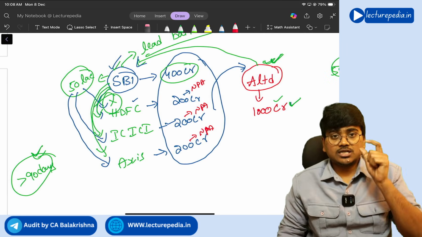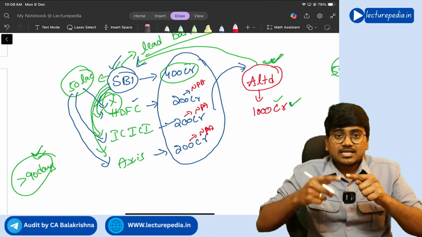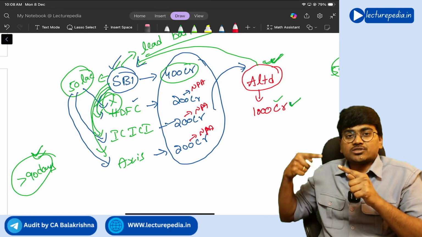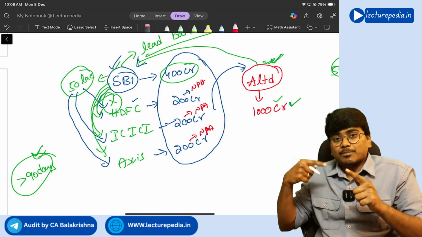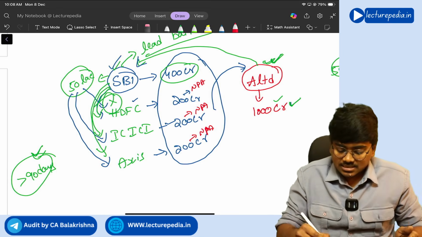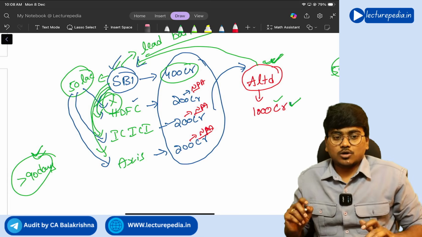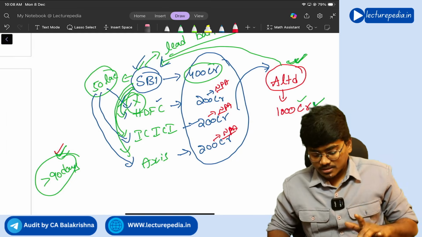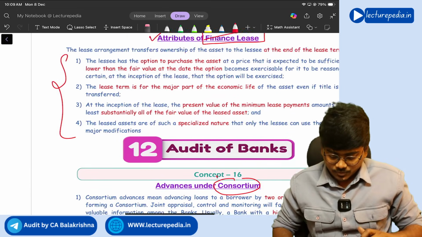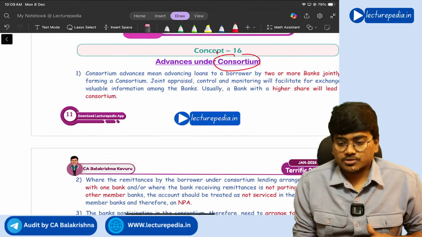In case of consortium loans, if the lead banker does not pay the EMI portions to the remaining member bankers, then the member banks have to treat that loan as NPA in their books of accounts if it has crossed more than 90 days. Got it? Yes. This is with respect to consortium advances.